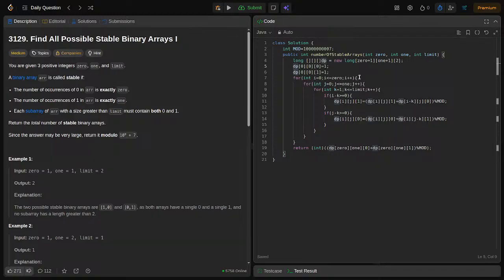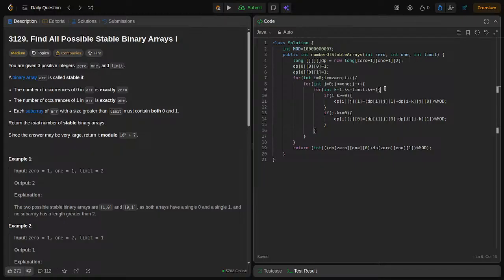So, this loop is for zeros, this loop is for 1, and this is for limit, right. Starting from 1, because the limit will be starting from 1. Then we are writing this if condition to add the zeros to our dp array, and this if condition to add ones to the dp array.